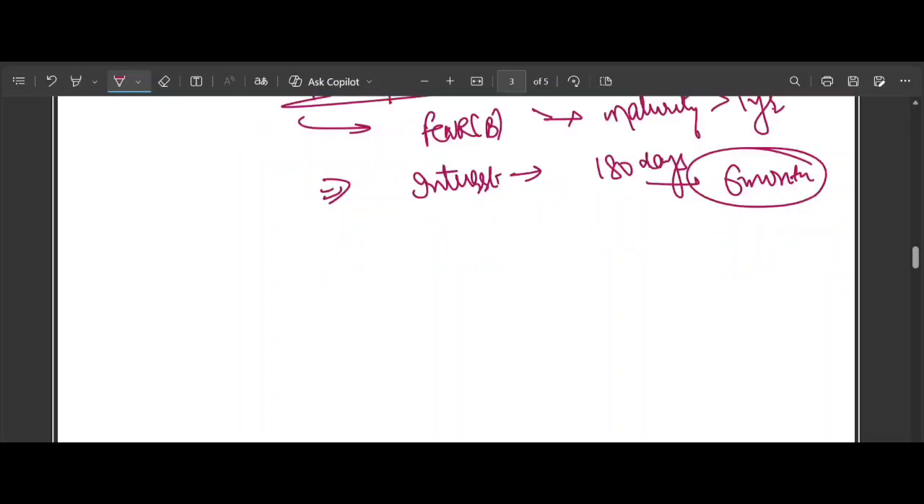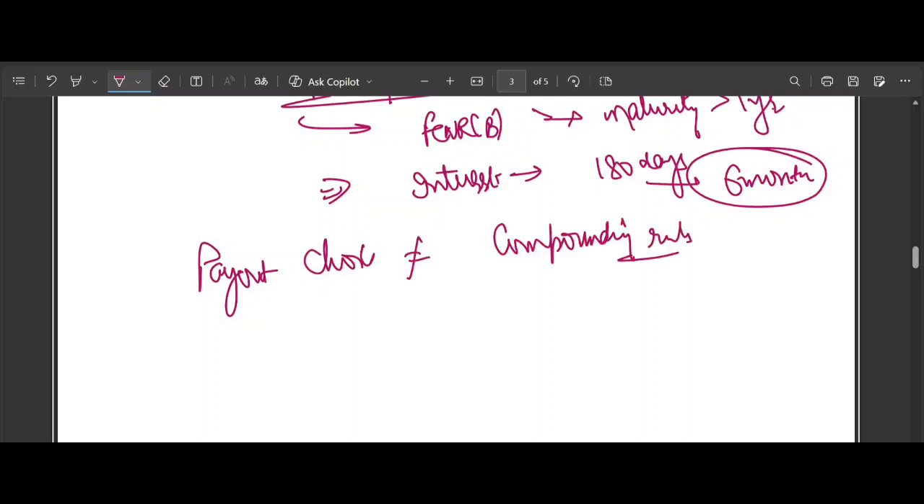So remember, payout choice is not a compounding rule. Suppose there is a customer who says, okay, I don't want interest every 6 months, I want it at maturity. But still, interest will be computed on 180 days and it must be compounded every 6 months, right? I hope this is crystal clear. So now let's apply this rule in this particular question.